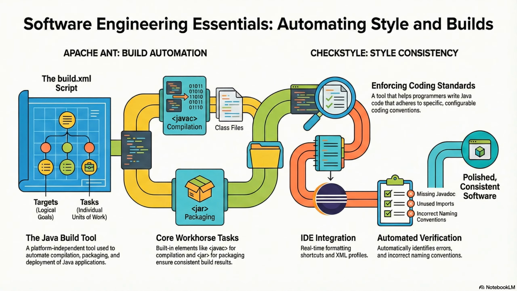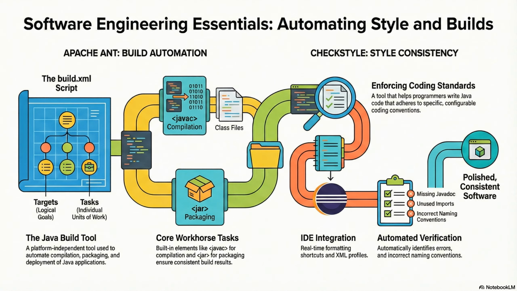We are looking at a set of notes from a computer science course, specifically CS326 Lab 2. But I want to be clear here. We aren't just walking through a homework assignment. We are using this lab to unpack the fundamental concepts behind that works on my machine chaos. Yeah, this is about moving from just writing scripts to actually engineering a build process. And for that, we're looking at two heroes of the Java world, Checkstyle and Apache Ant. The enforcer and the builder. Exactly. The mission here is to take a, quote, trivial Java program and build a robust infrastructure around it so that it is consistent, platform independent, and fully automated.